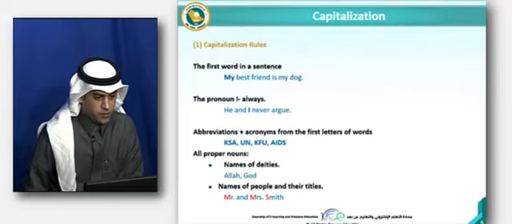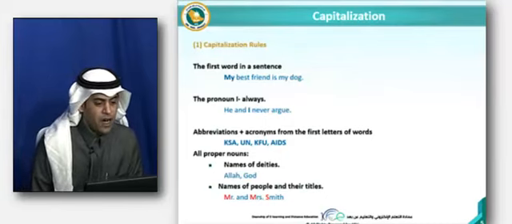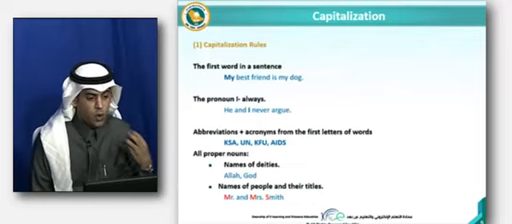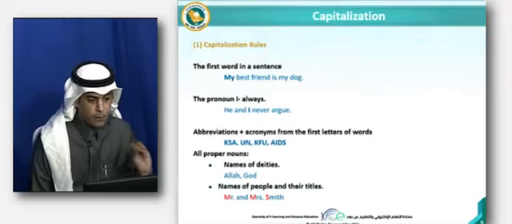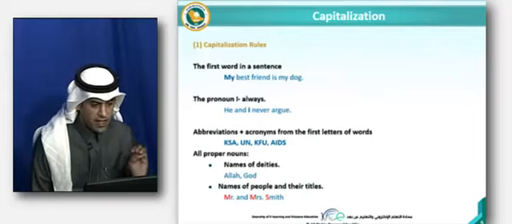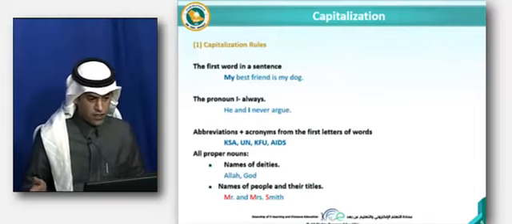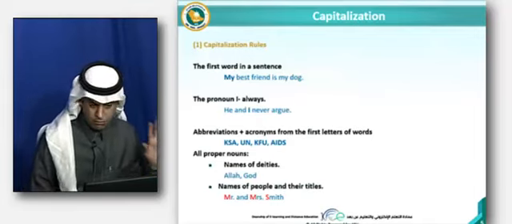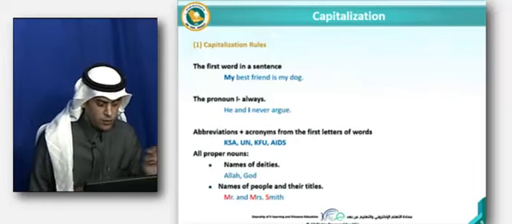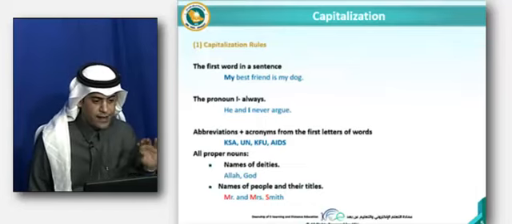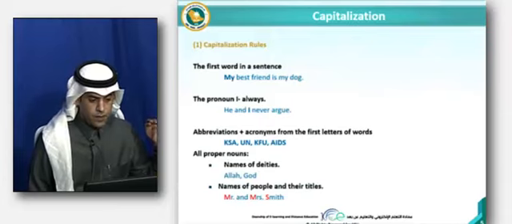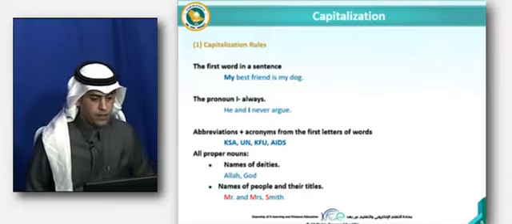Next rule: we need to capitalize the pronoun I always, whether it comes at the beginning, middle, or end. Wherever you use the pronoun I, you need to capitalize it. In this sentence, "he and I", it comes in the middle of the sentence, so you need to capitalize it. Again, wherever you locate the pronoun I in a sentence, at the beginning, middle, or end.